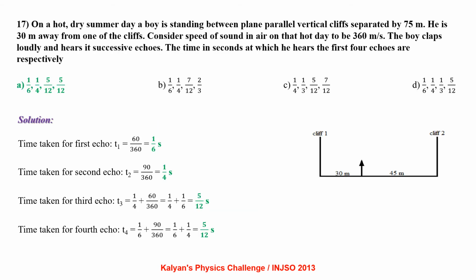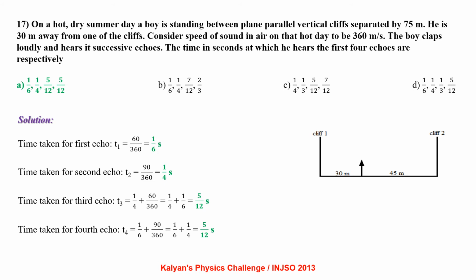On a hot, dry summer day, a boy is standing between plain parallel vertical cliffs separated by 75 meter. He is 30 meter away from one of the cliffs. Consider speed of sound in air on that hot day to be 360 meter per second. The boy claps loudly and hears its successive echoes. The time in seconds at which he hears the first 4 echoes are respectively: time taken for the first echo